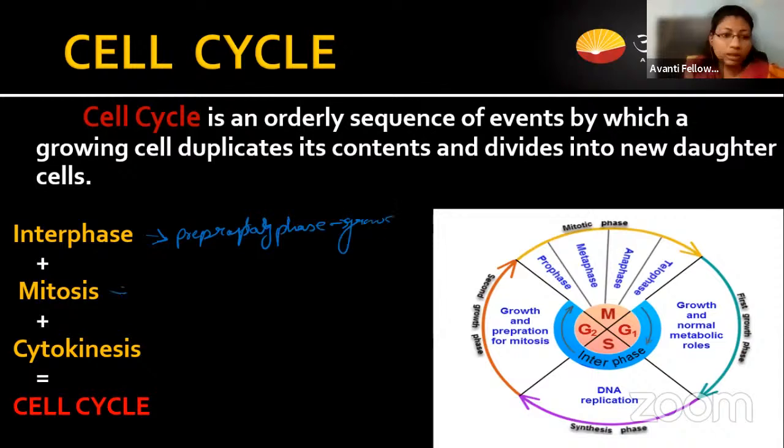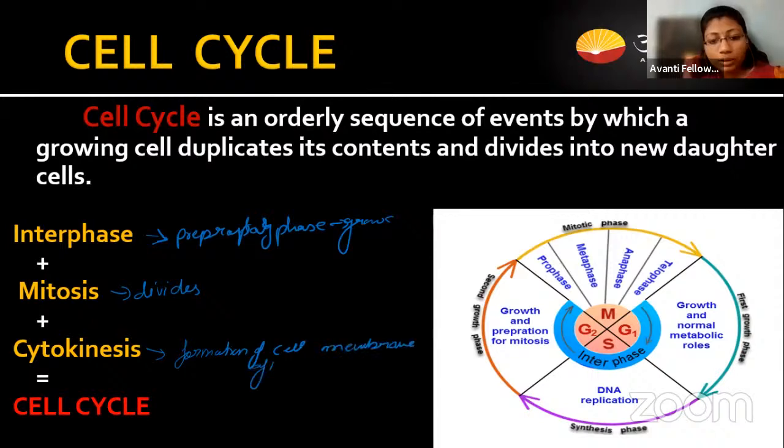And next we are having the division phase in which the cell divides. It can be mitosis or it can be meiosis. Then we are having the cytokinesis, that is the formation of the cell membrane after division of cytoplasm. Okay, so as we know, there are two types of cells, the non-somatic and the somatic one.